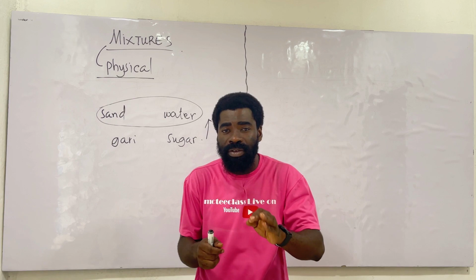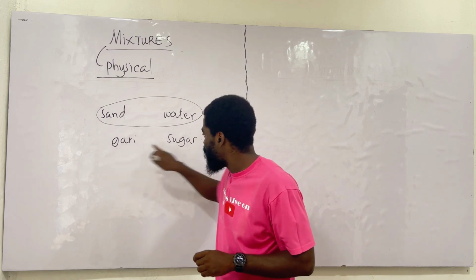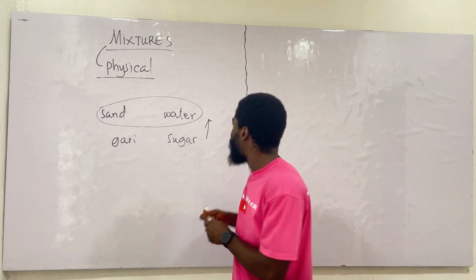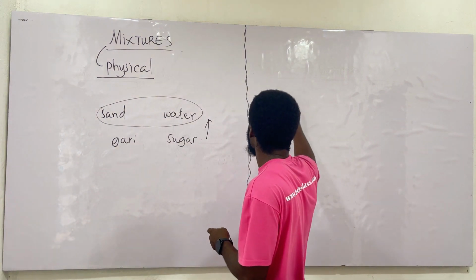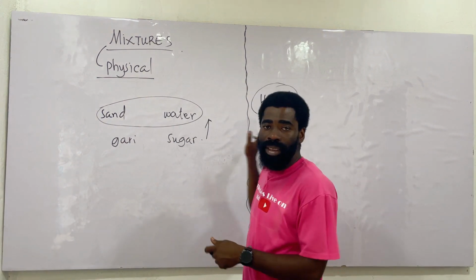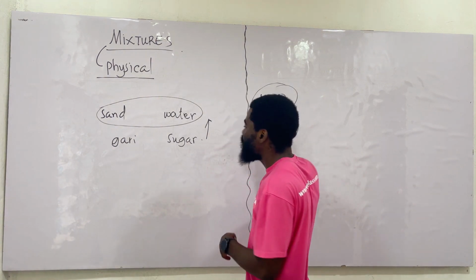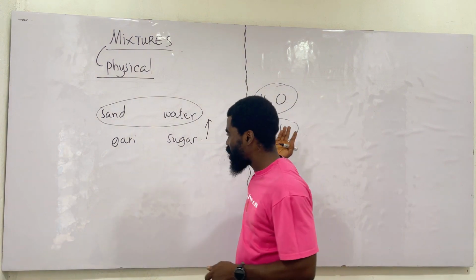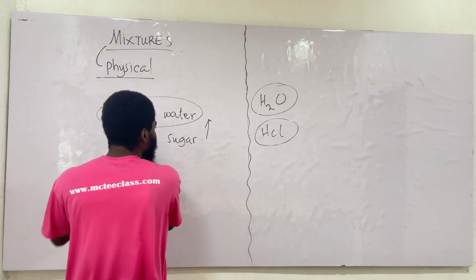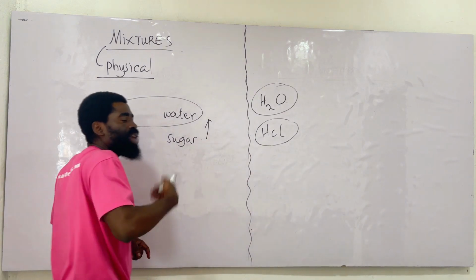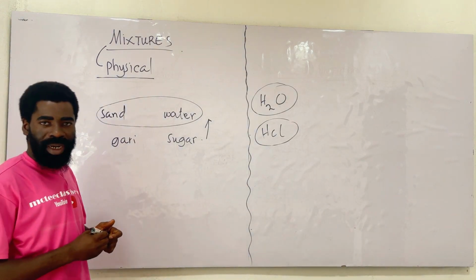But for compounds, the ratio of the components is static or constant. If you are preparing water, it's H2O. You can't change this. If you are preparing HCl, it's HCl. The ratio must be the same. You have calculations before you can do these things. But for gari, that's why these ones are physical. We all can do it in our house. But you can't go and prepare water. Compounds are made in the lab by trained scientists. Hope you understand what I'm saying here.